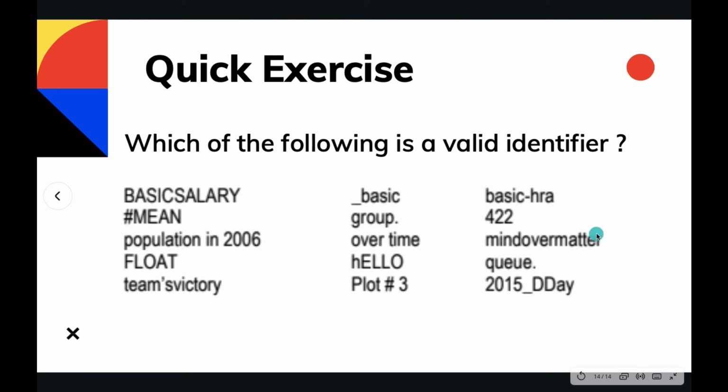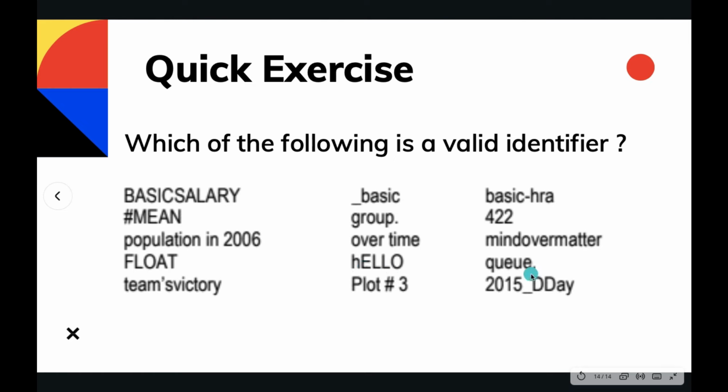This is a valid identifier because it is using only alphabets, and alphabets are allowed. This is also a valid identifier. This is not a keyword, guys, because as I mentioned earlier, C is a case sensitive language and it treats Float with a capital letter differently from float with all small letters. Float with all small letters is a keyword, and this can be used as an identifier because it is using capital letters. So it is a valid identifier. This is also a valid identifier only using alphabets.